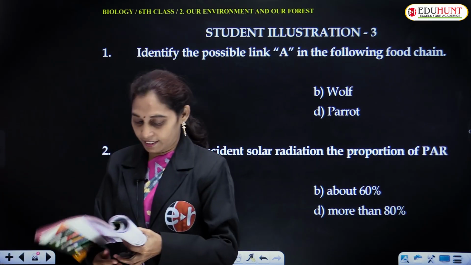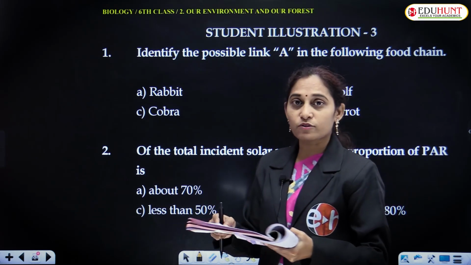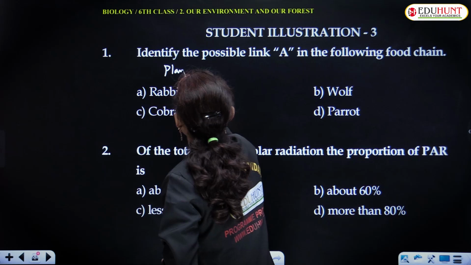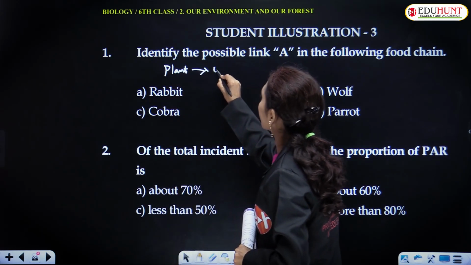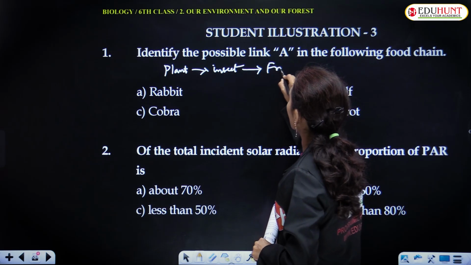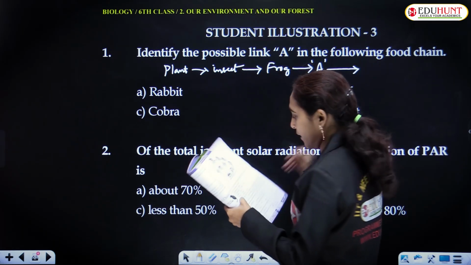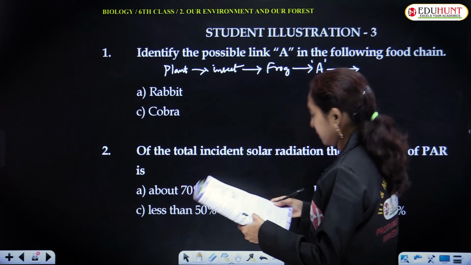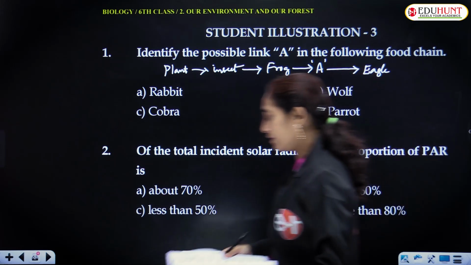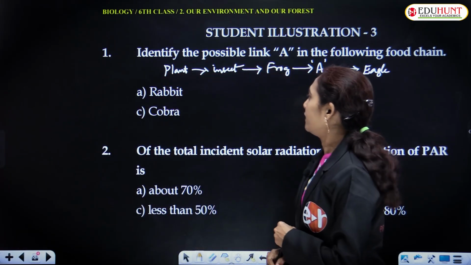The given food chain is plant to insect, insect to frog, and then frog to A, which is an eagle.